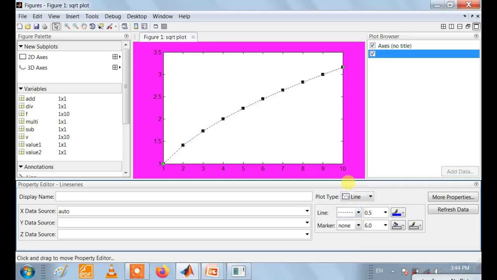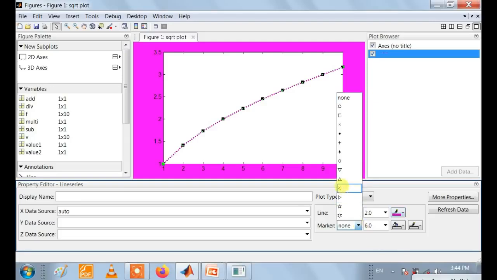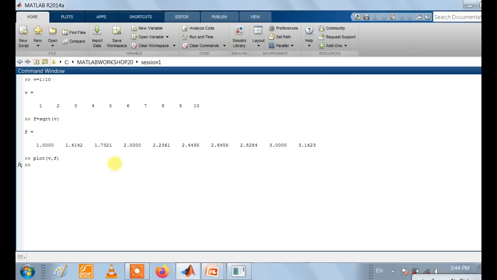We can change the format of graph, then width of the dots. We can set the different color of graph. We can set the marker, different markers are available. So for each step we can add the marker also. So like that we can format our graph window with the help of this show plot tool, or we can program it also. So in further lectures we will see this in detail.